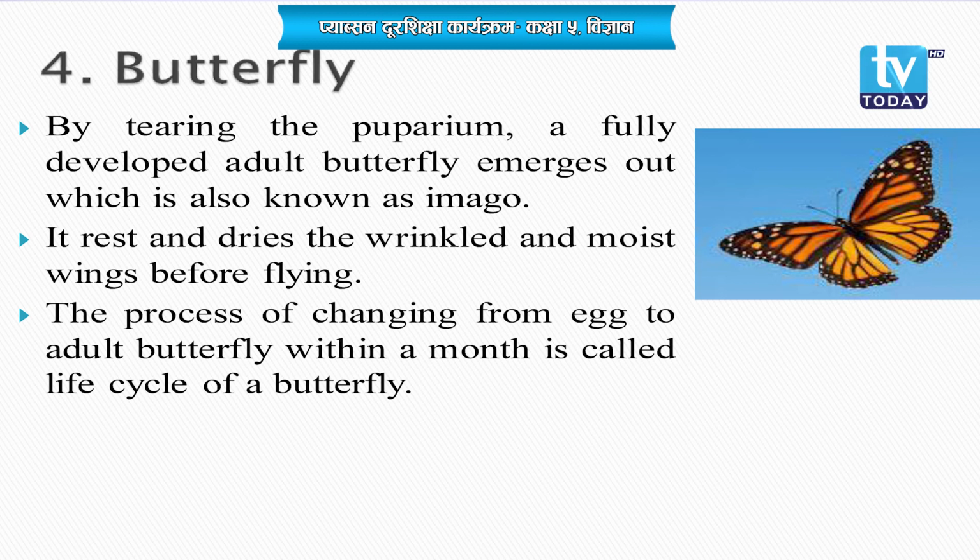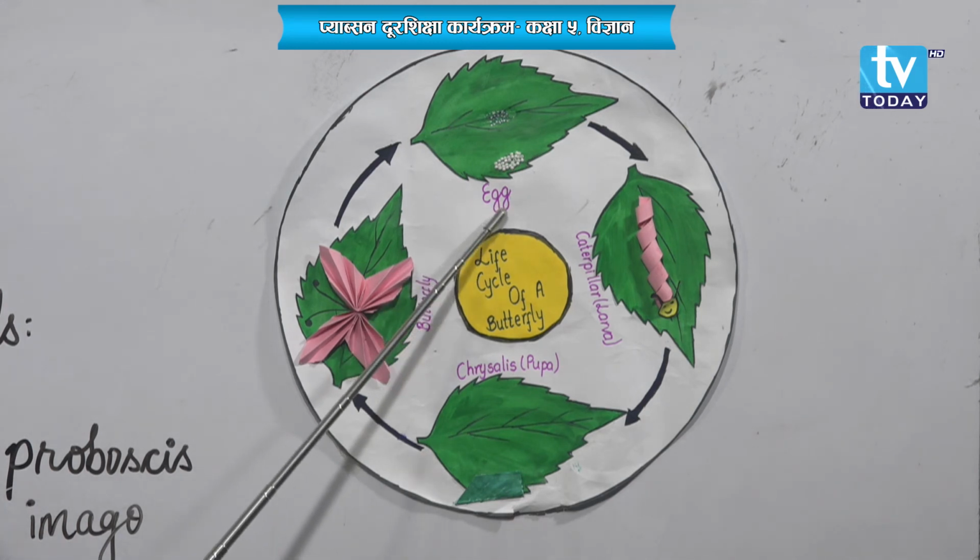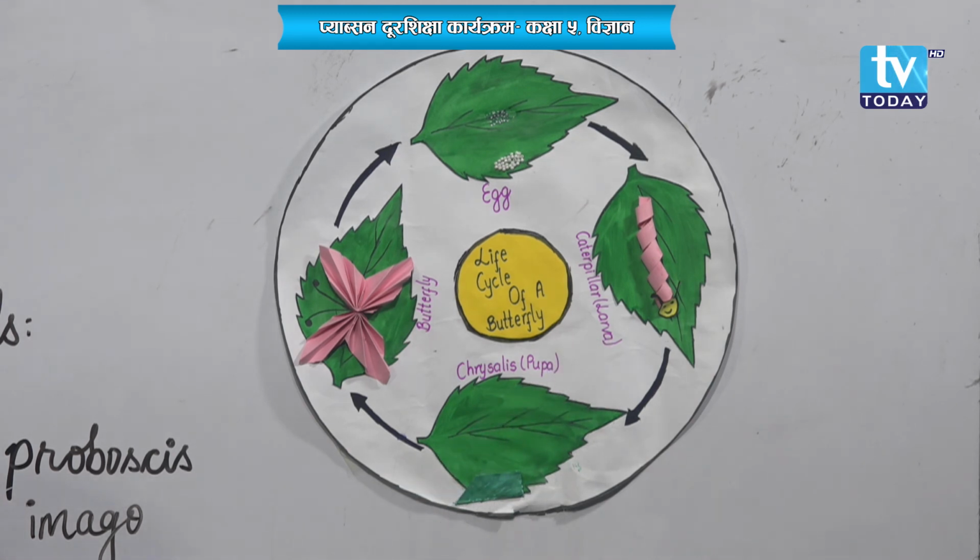The life cycle of a butterfly is completed in 4 stages, that is, it completes its life cycle with complete metamorphosis. The first stage is egg. The second stage is the larval stage, where the larva of a butterfly is called caterpillar.